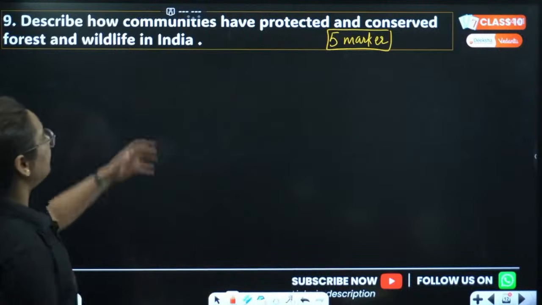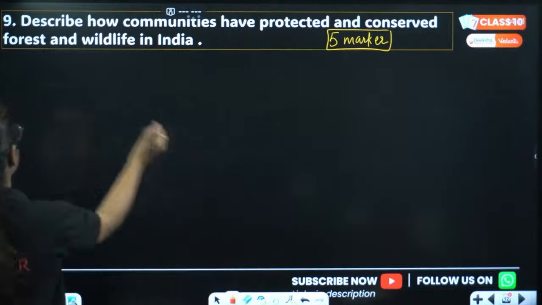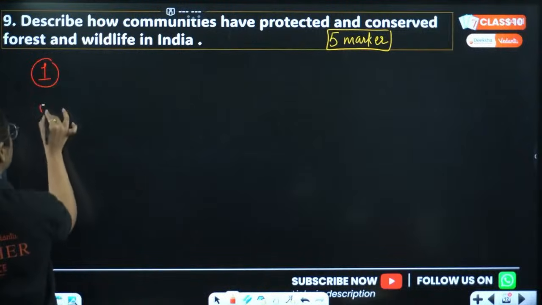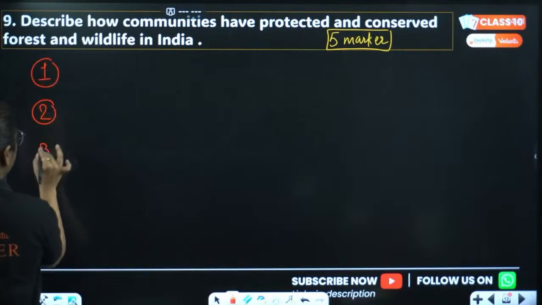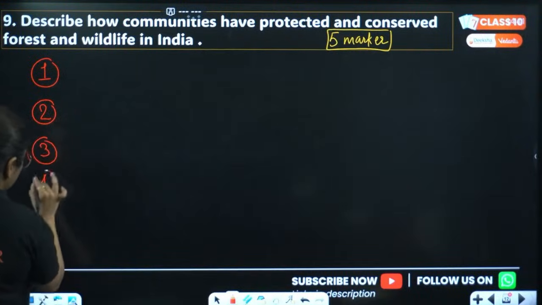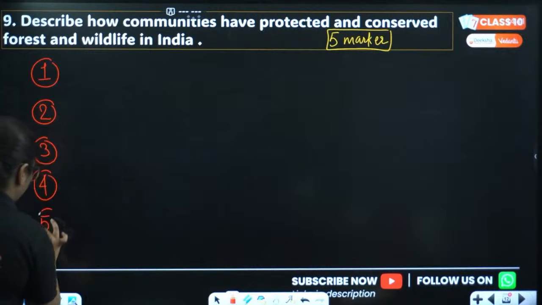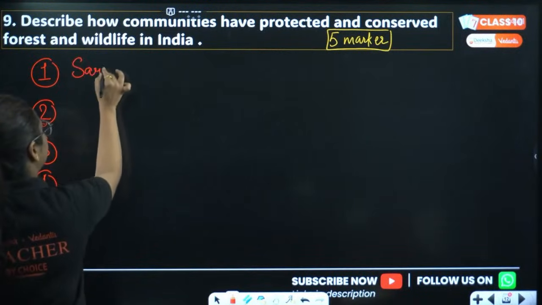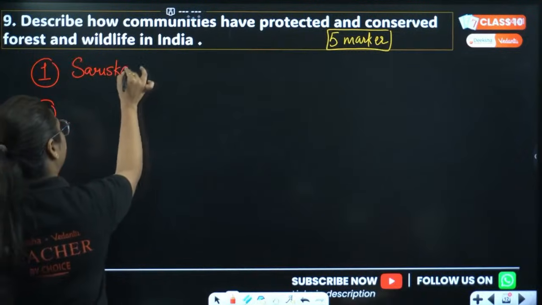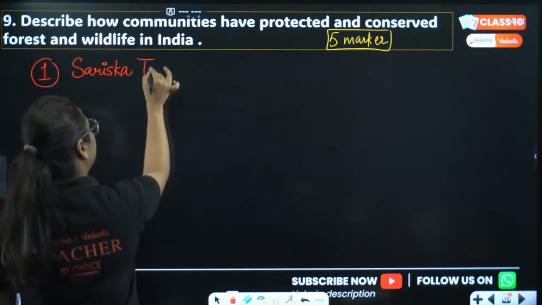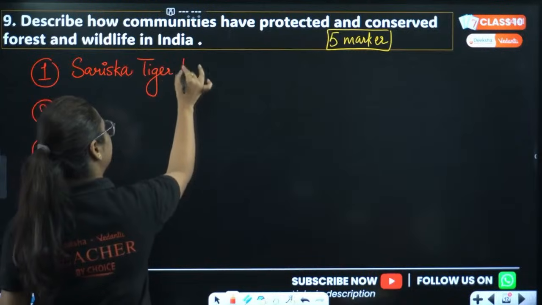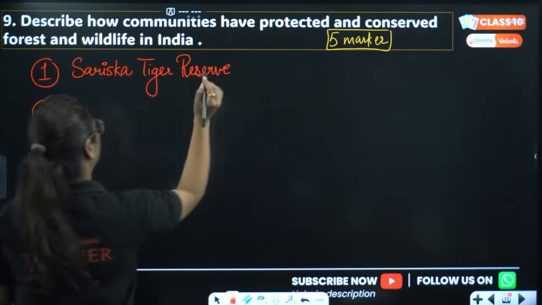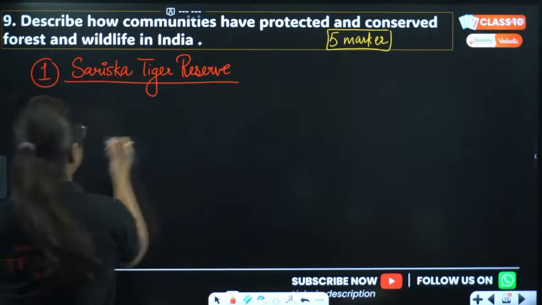So communities have protected and preserved forest. I'll write all the points and then we will discuss them. First we will talk about Sariska Tiger Reserve, which is from Rajasthan.